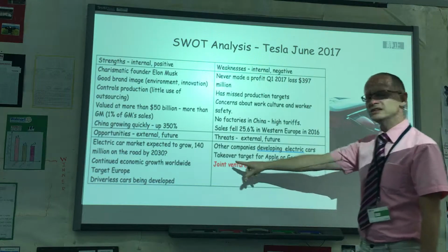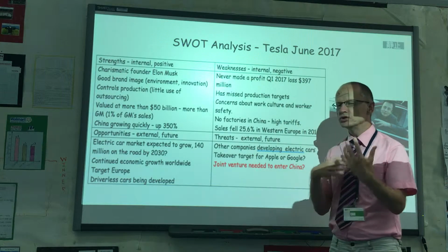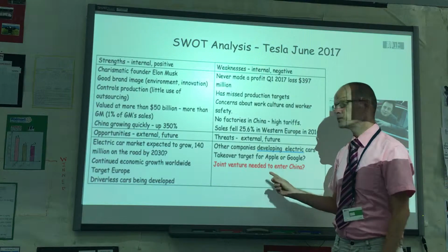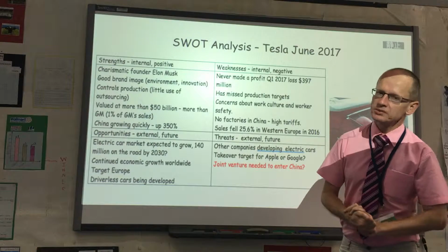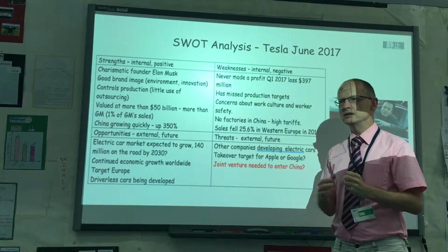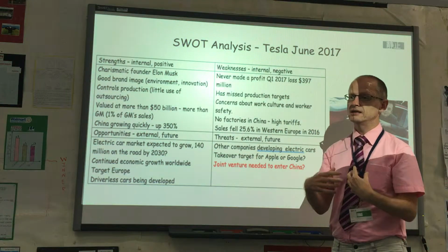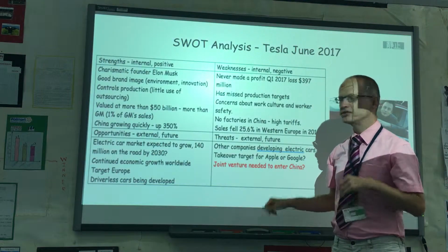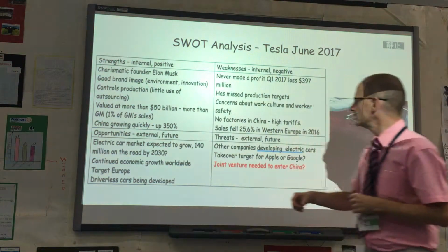And finally, the reason why I put this in red is there are mixed feelings about whether going into a joint venture with a Chinese partner is good or bad. It's good because you get access to the Chinese market. But sometimes people feel that the Chinese partner takes a lot of the ideas of the foreign company and then later may go into competition with them. That could arguably be a threat. So this is highlighted in red because this is both an opportunity and possibly a threat.